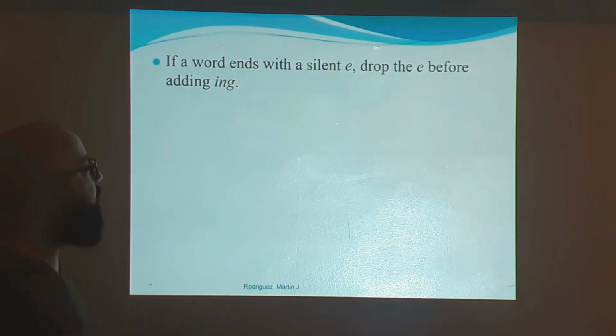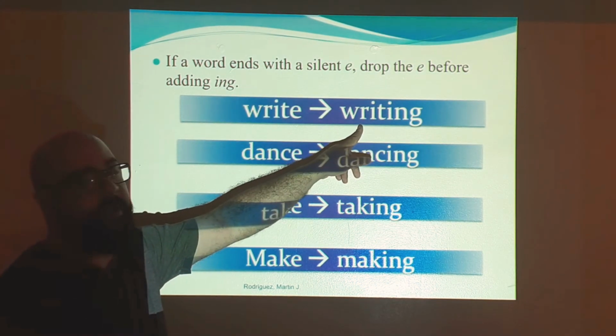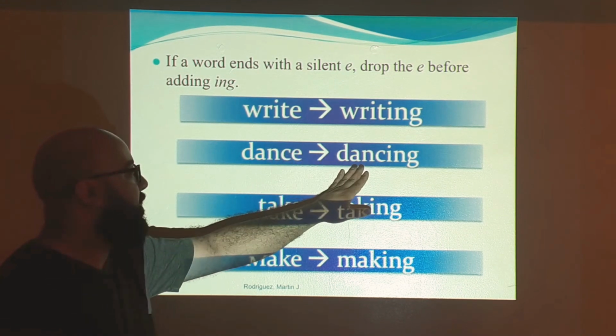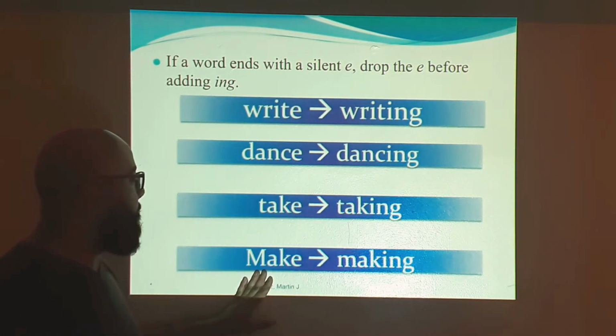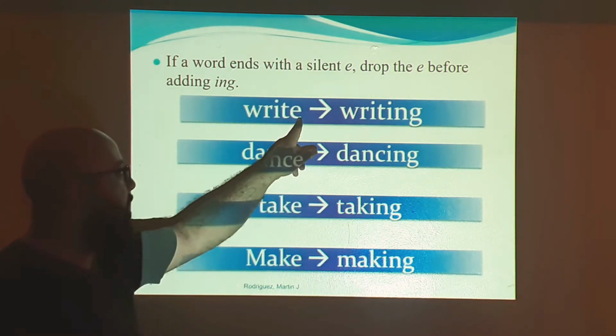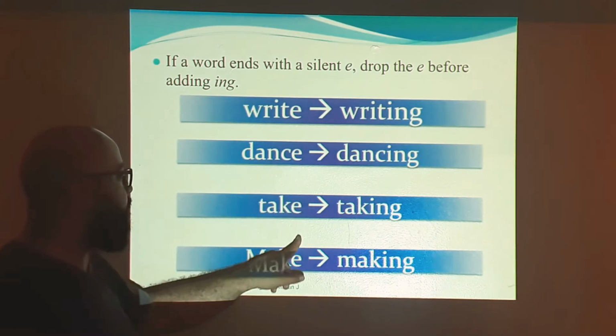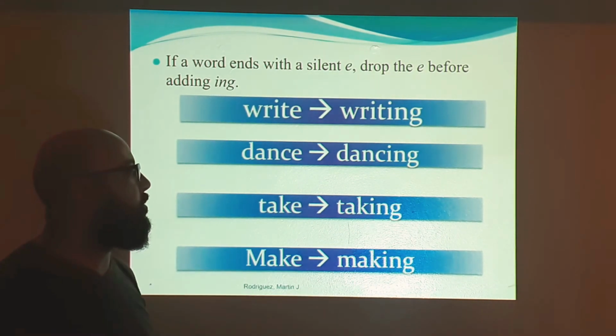And then if a word ends with a silent E, all that you have to do is drop the E before adding ing. For example, write, writing, dance, dancing, take, taking, make, making. Again, you have to drop the E and then add ing.